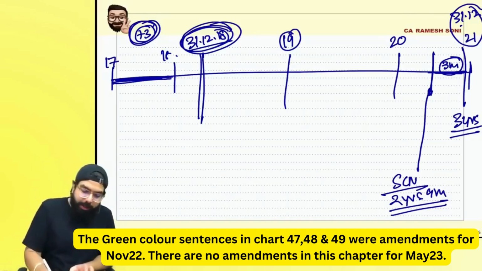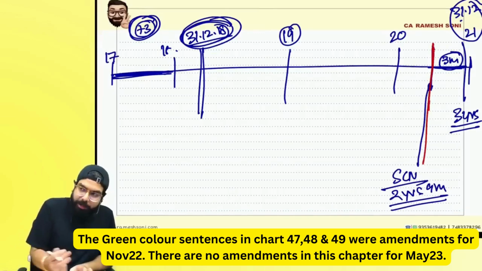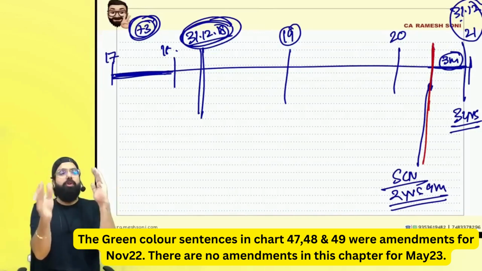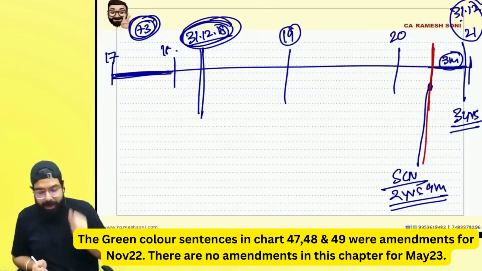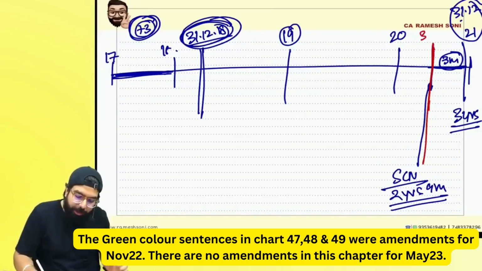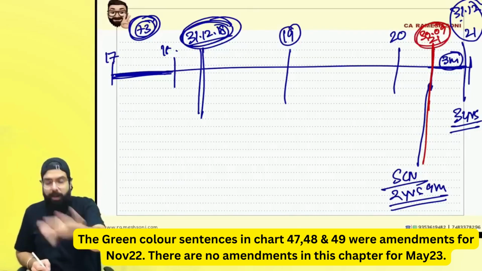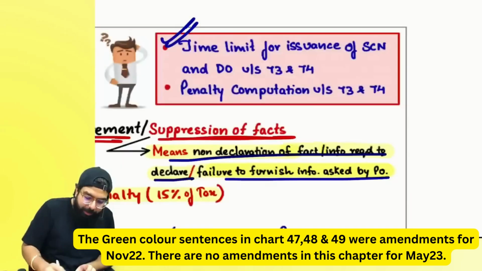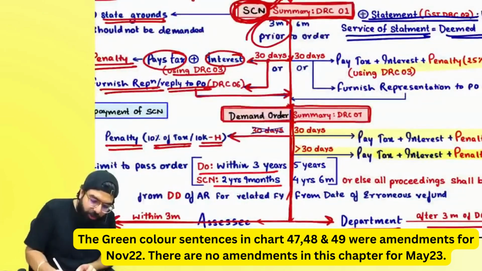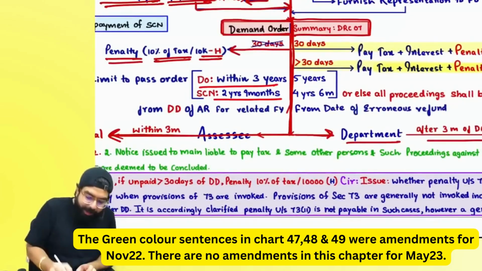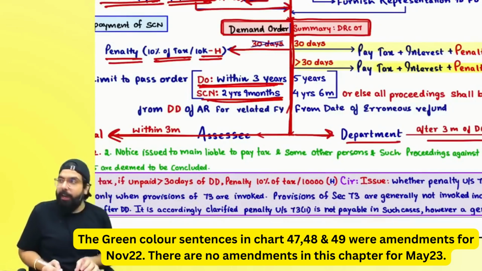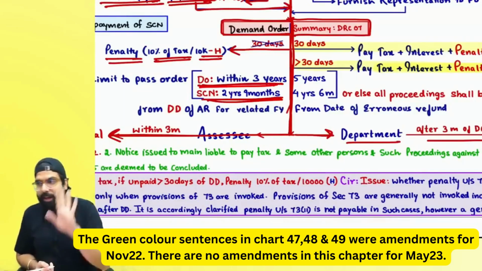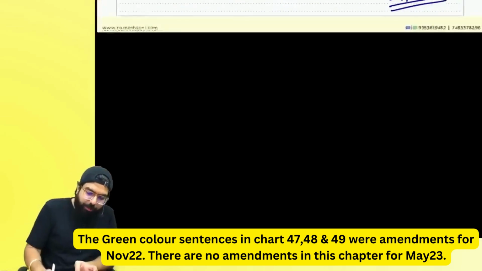Are we clear? The time limit to raise the show cause notice is 3 months prior, meaning the distance between show cause notice and demand order has to be at least 3 months, and hence the show cause notice time limit will be 30th of September 2021. I hope this point is clear. Now, this is the time limit in section number 73 to raise the show cause notice. The show cause notice should be 3 months prior, the demand order is 3 years and the show cause notice is 2 years, 9 months in section number 73. Right, everyone? Now we'll talk about section number 74.